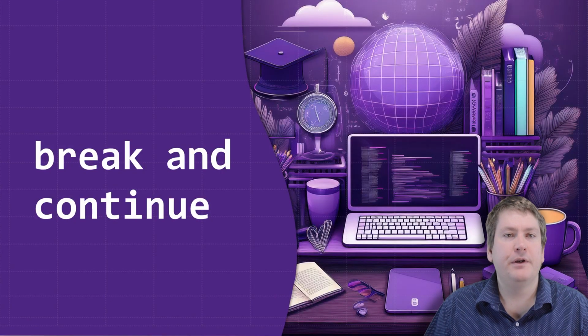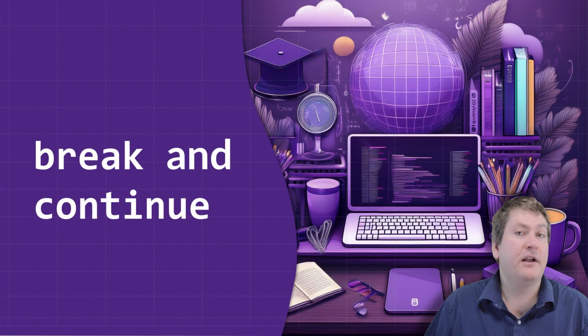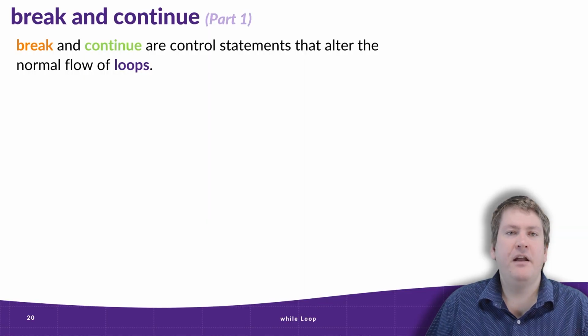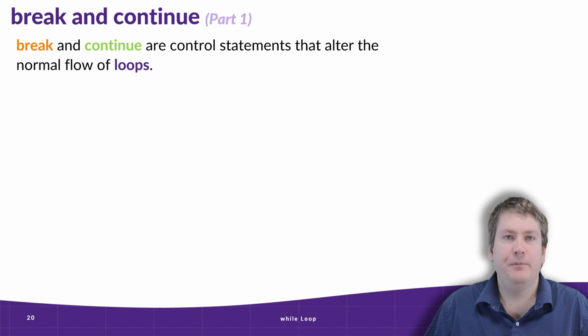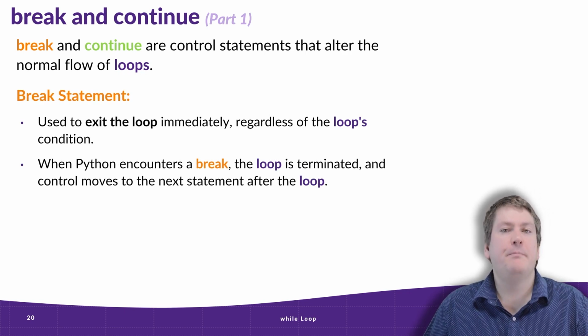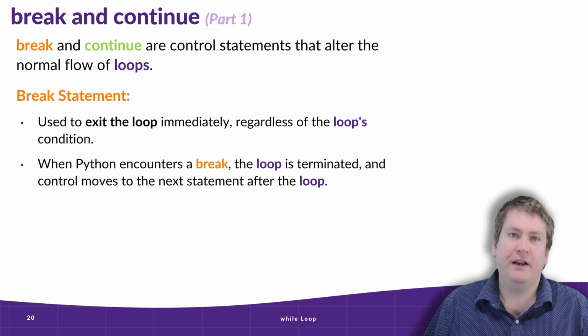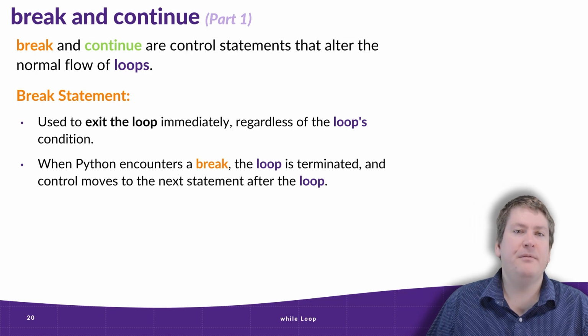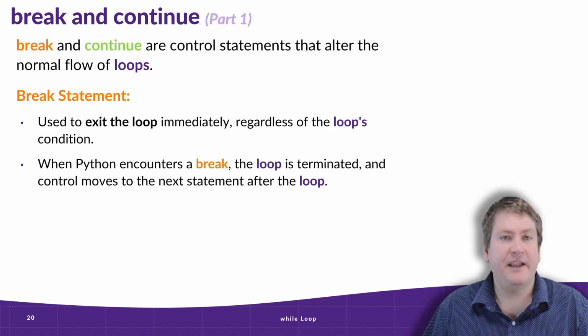Now we're going to move on to a new topic, and this will be the last thing we cover in this video. And that is the break and continue keywords and what they mean for loops. So break and continue are special keywords that act as control statements that can alter the normal flow of loops. The break statement allows us to exit a loop immediately, regardless of what that loop's current condition is, and if that condition is true or false.